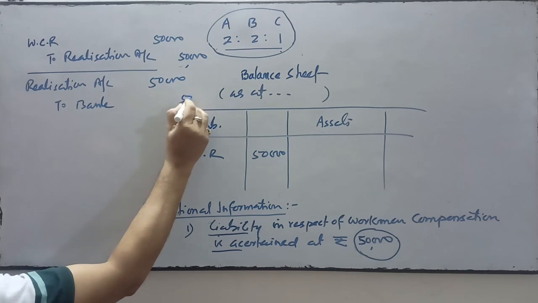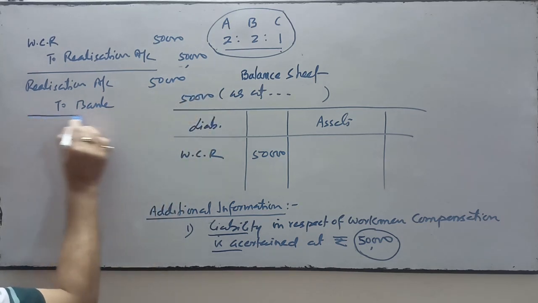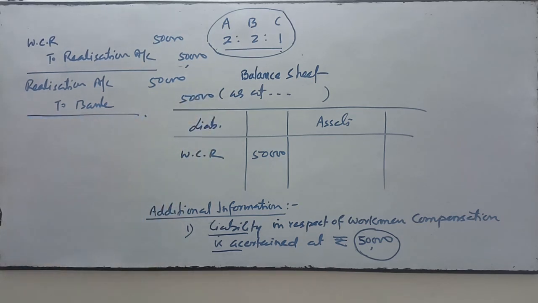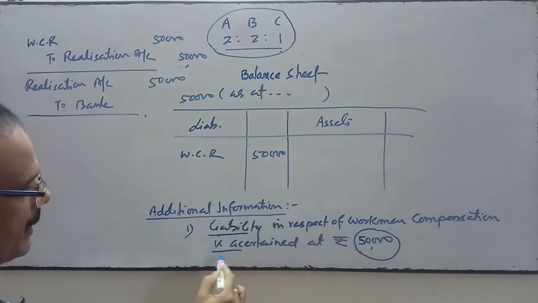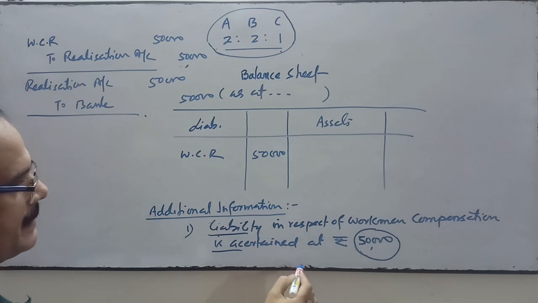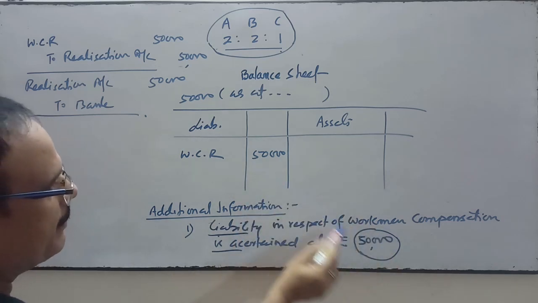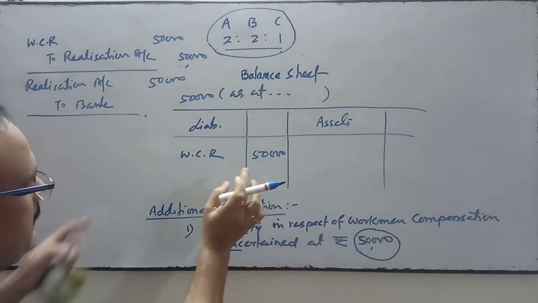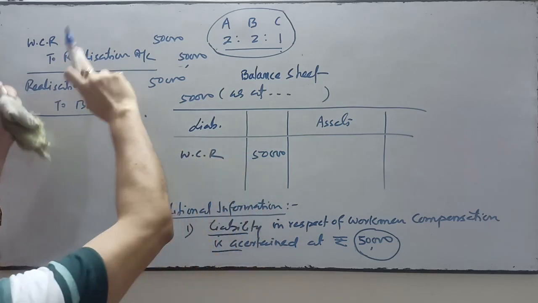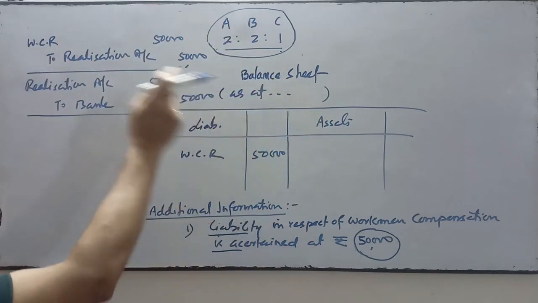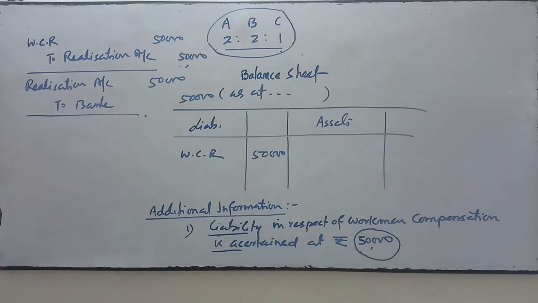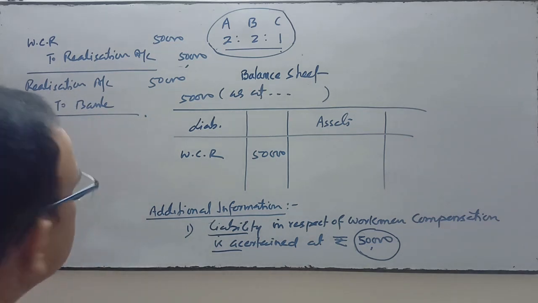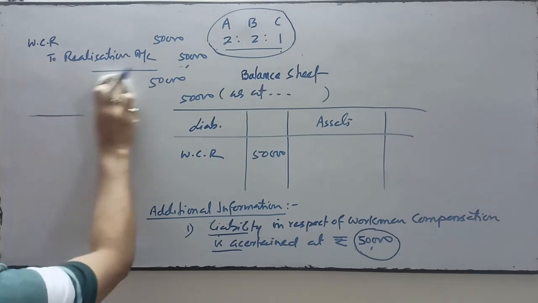When both are same, the reserve and the liability in respect of workman compensation which is ascertained, also 50, same as the reserve, then this reserve will be transferred to the credit side of realization account, and from realization account we will do the payment: realization account debit to bank account. This may be the third case.